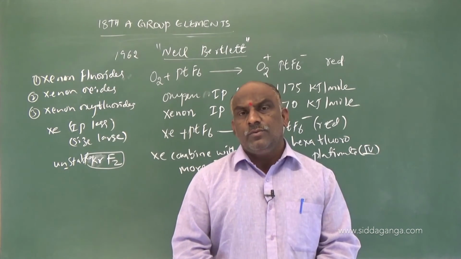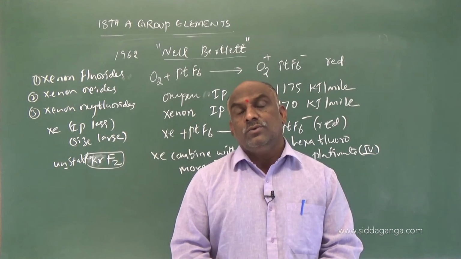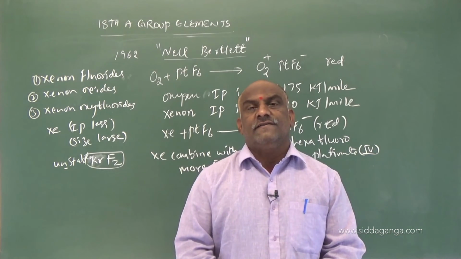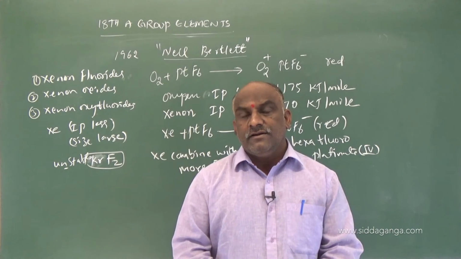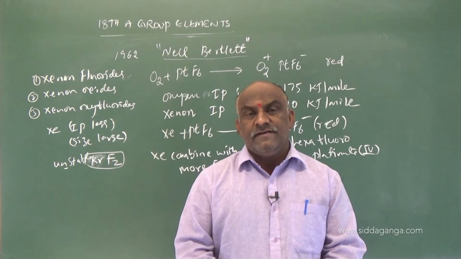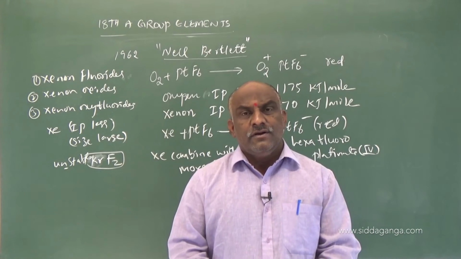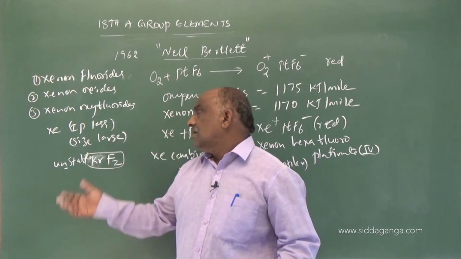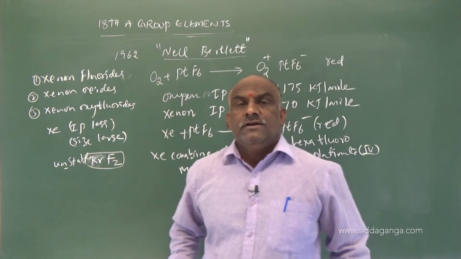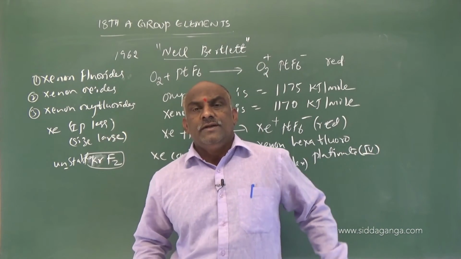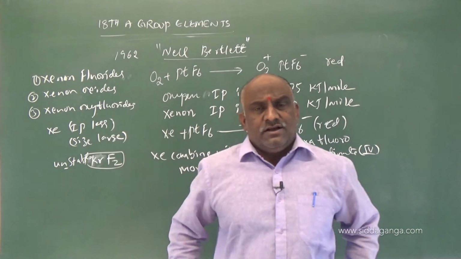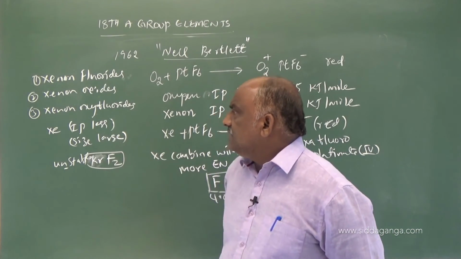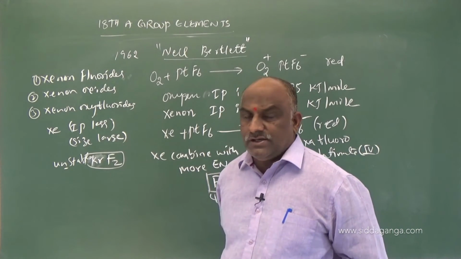Solubility increases down the group, boiling point increases down the group, and all are monoatomic, colorless, odorless, tasteless gases. IP decreases, electron gain enthalpy is 0, atomic radii increase. Next we have to discuss the compounds of xenon. Xenon forms three types of compounds: xenon fluorides, xenon oxides, and xenon oxyfluorides.